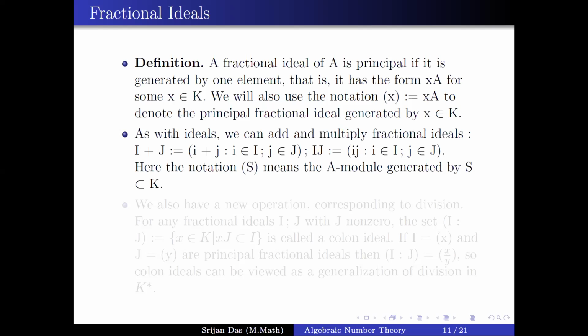For any two fractional ideals I and J, I plus J is the ideal generated by i plus j, where i is in I and j is in J, and the product IJ is the ideal generated by ij. Here the notation generated by S means the module generated by S in the fraction field K.